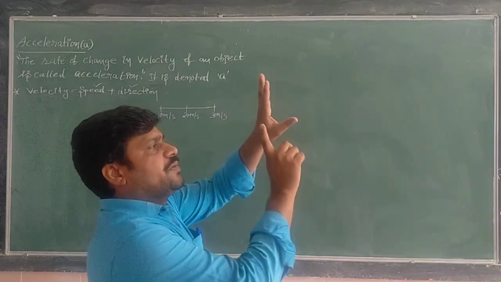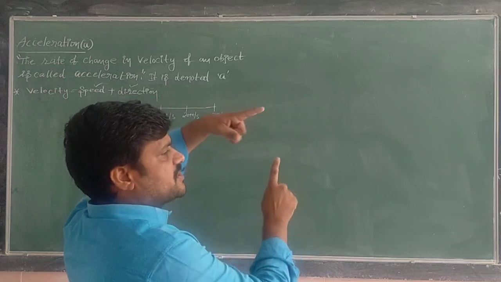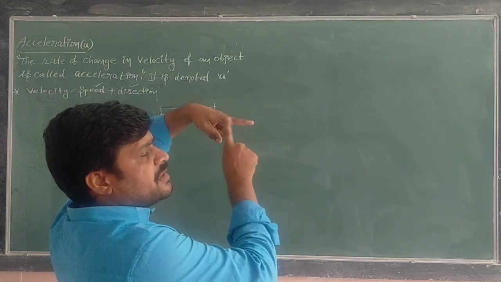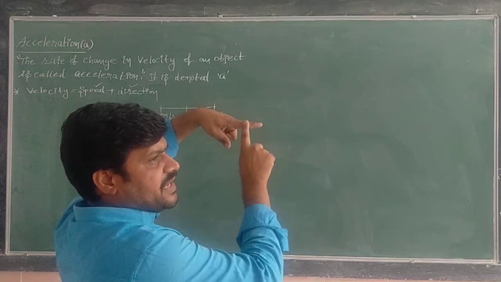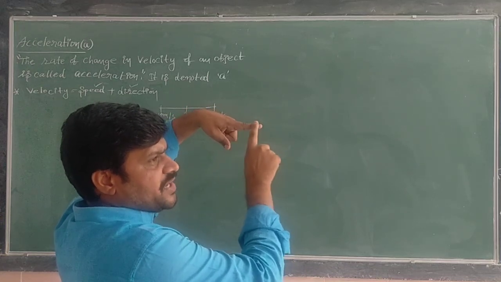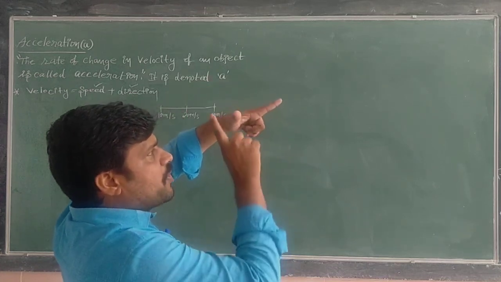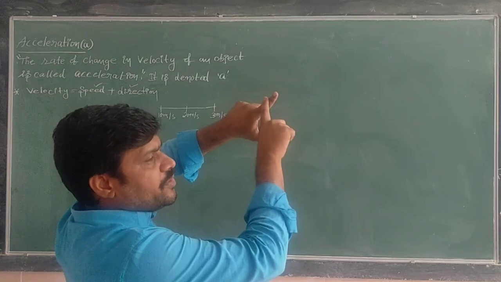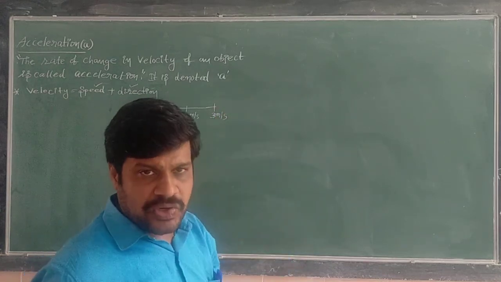Due to changing the magnitude of velocity or speed of the object, we can see there is a change in velocity.